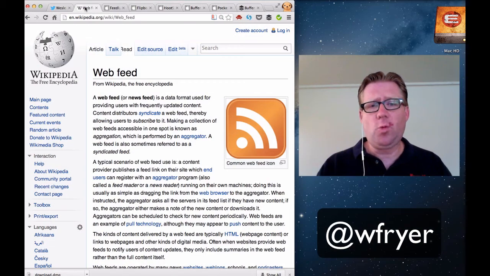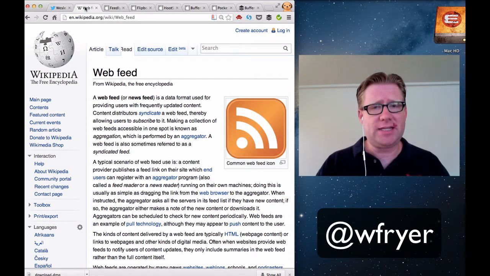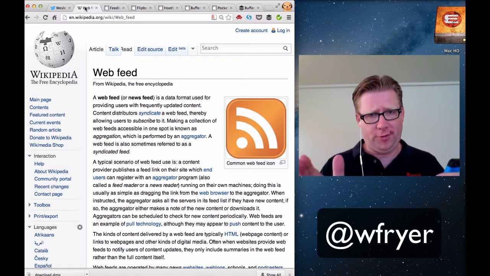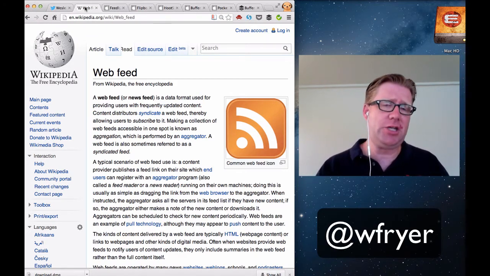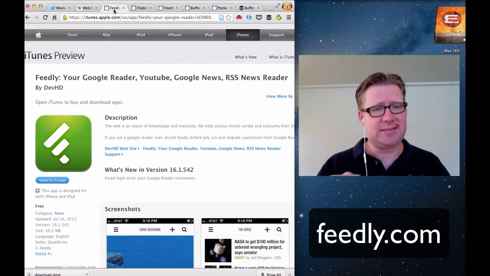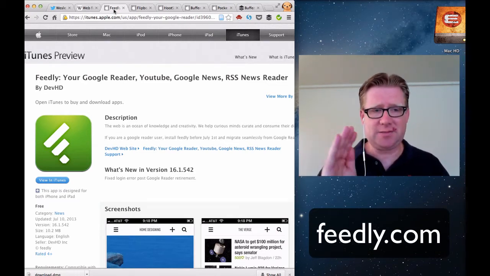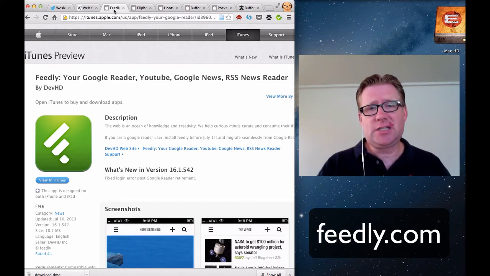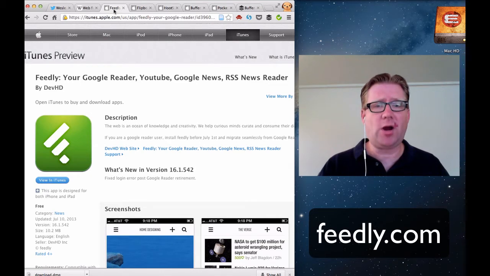There's something called a web feed, and different websites and web services will create this, and I really think of it as a river. It's a river of content that's being published, and there are tools that we can use to be able to subscribe and categorize those things. So the two apps and websites that I use the most, and I guess I need to say apps because one of these doesn't have a web page to access them, but Feedly does. Feedly is the free tool I've been using on my iPhone to subscribe to blogs.